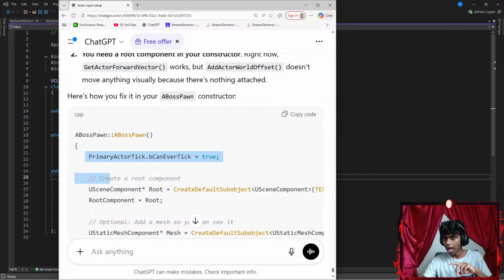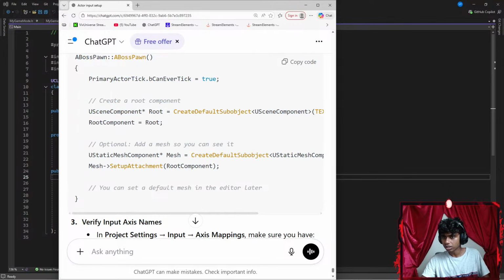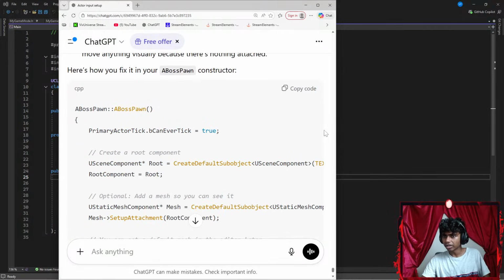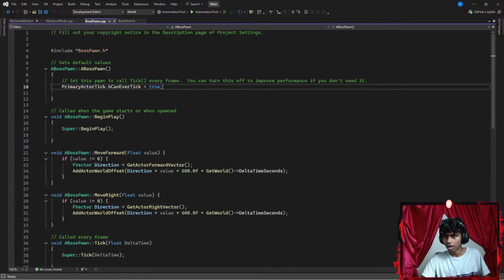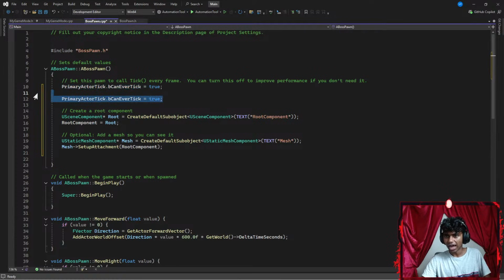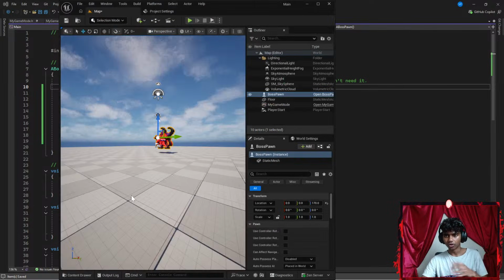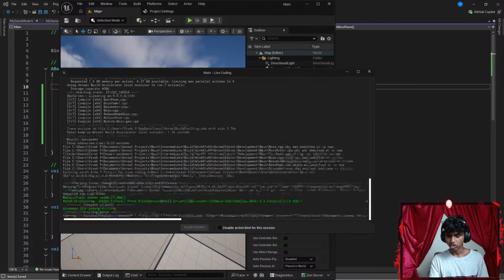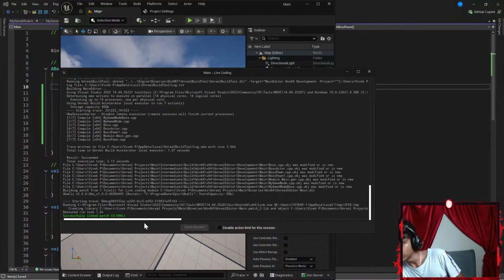Okay, so I might just copy this part here real quick, because I just want to see if this part works. Okay, and this is inside my constructor. So inside my C++'s constructor here, I'm gonna go ahead and paste this. Let's remove the primary actor tick. There we go. Now, if I hit Control S, I just want to see if it works, and then I'm gonna see how the code actually made a difference. Let's hit Control Alt F11 to patch my code up real quick. While it's patching, might eat an apple real quick.